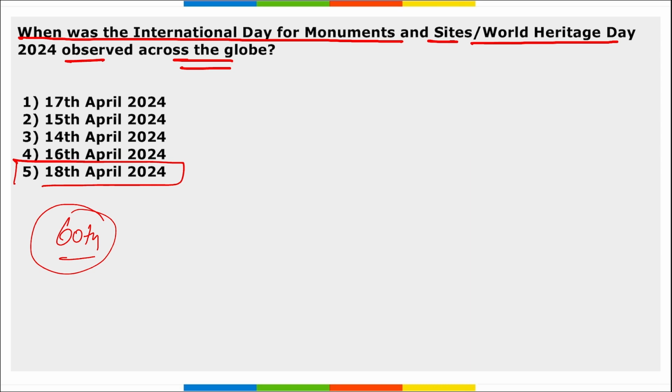And what is the theme here? If asked, the theme for this International Day of Monuments here is disaster and conflict resilient heritage, preparedness, response and recovery.